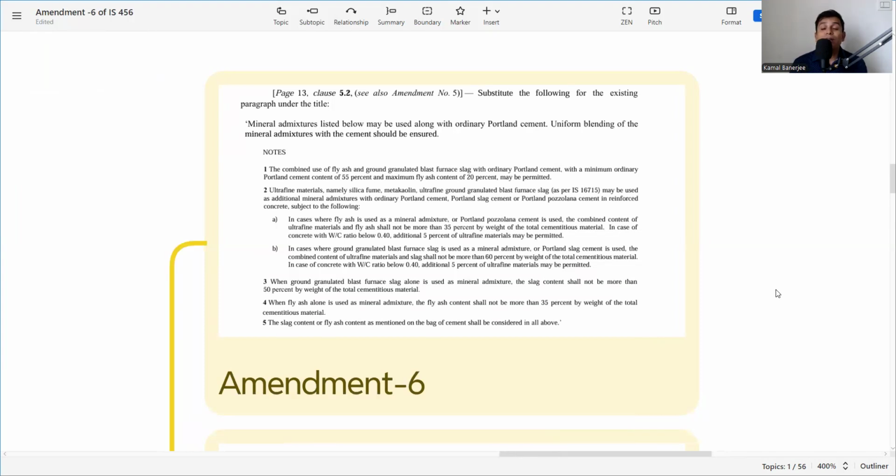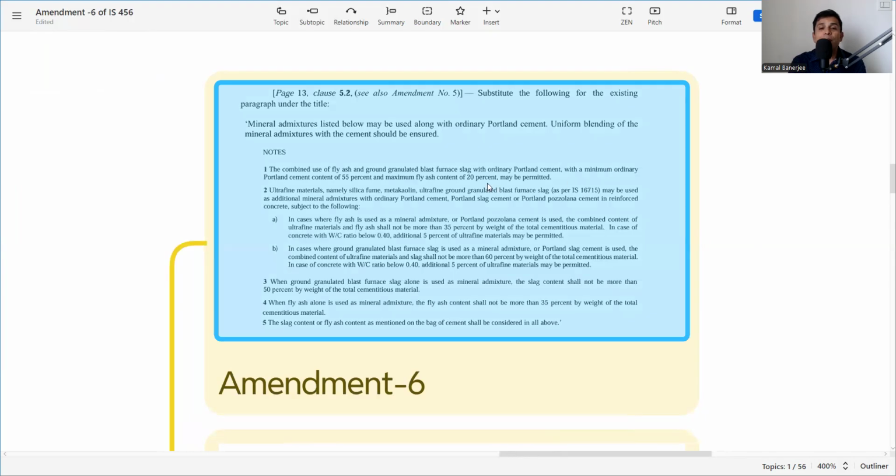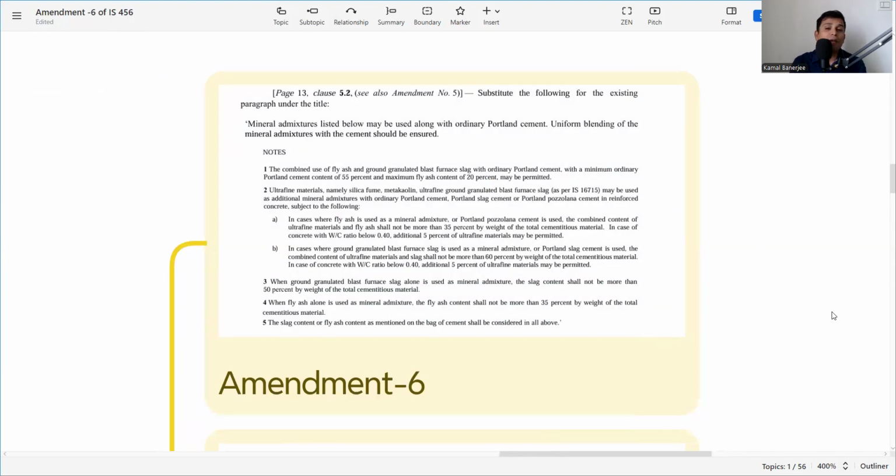So whenever we are using GGBS or fly ash, what is the percentage mentioned in clause amendment number 6? The minimum ordinary Portland cement is 55%. So minimum is 55% OPC, and then fly ash content not more than 25%.